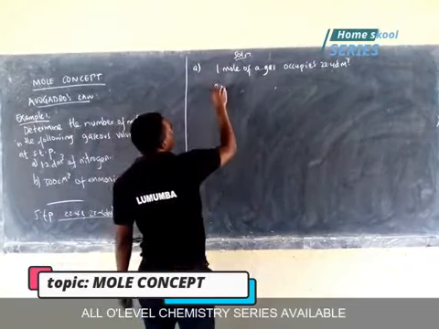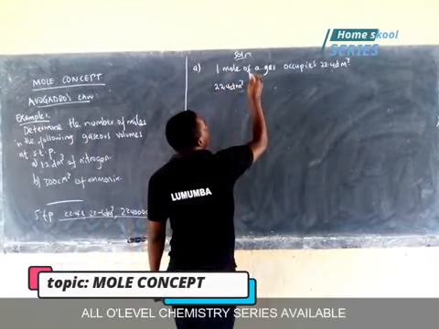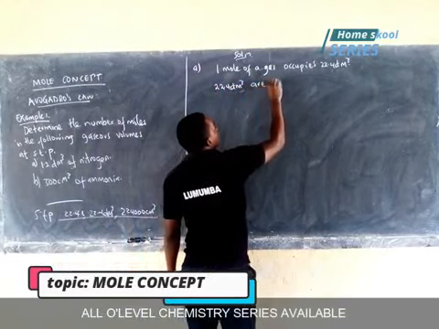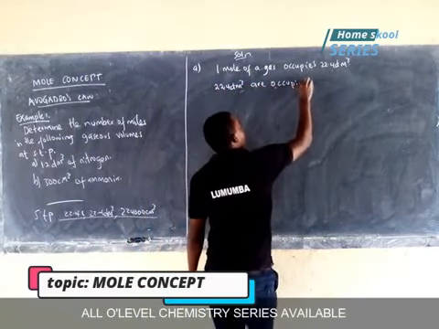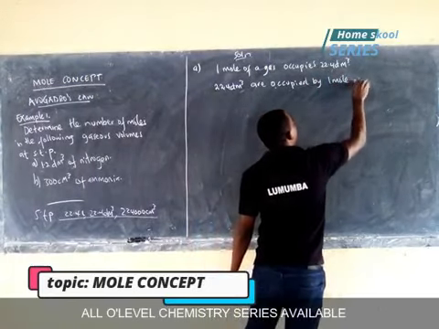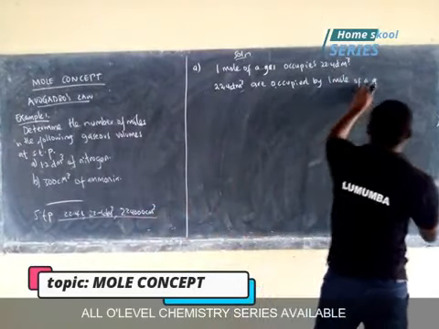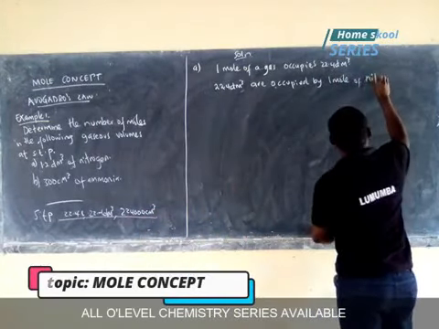So we say 22.4 decimeters cubed are occupied by 1 mole of a gas. Which gas is it now? Nitrogen.